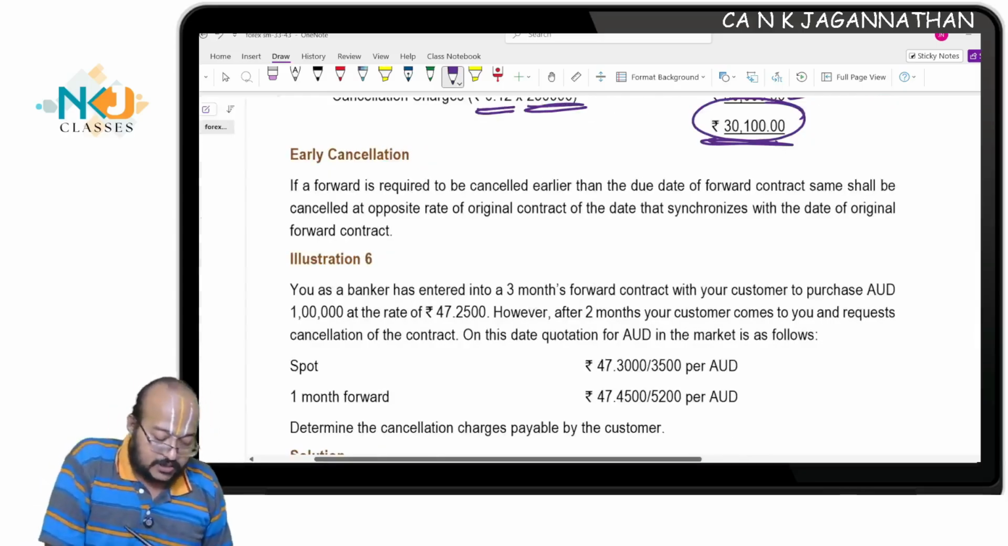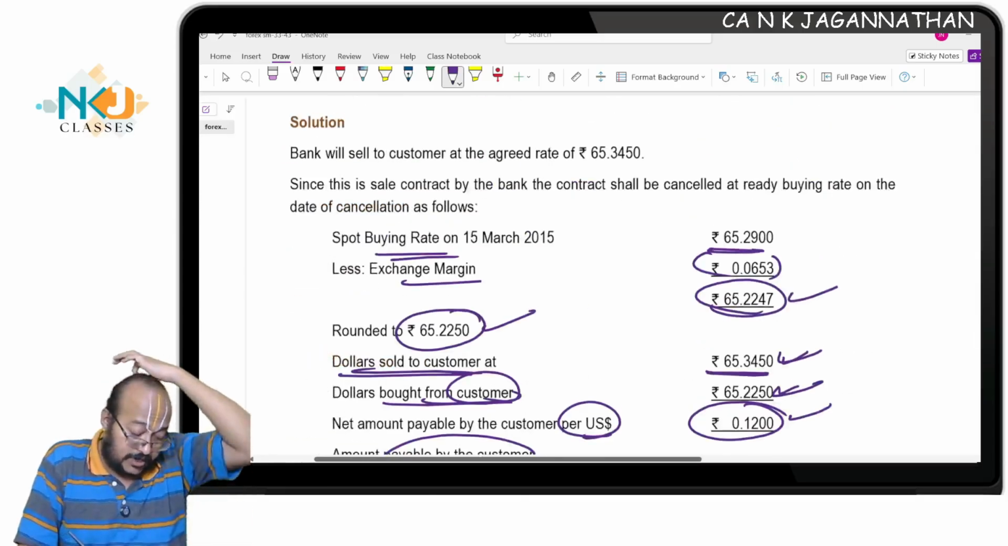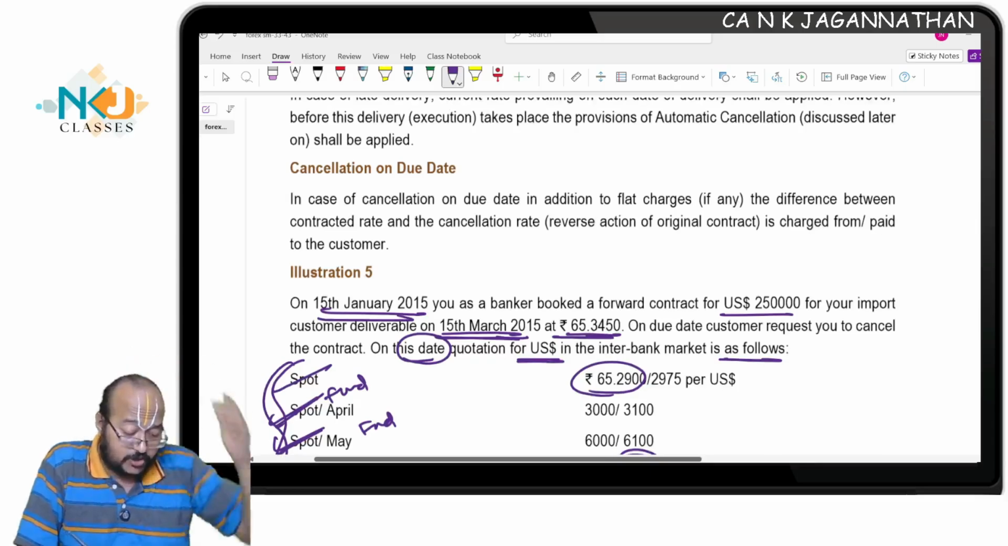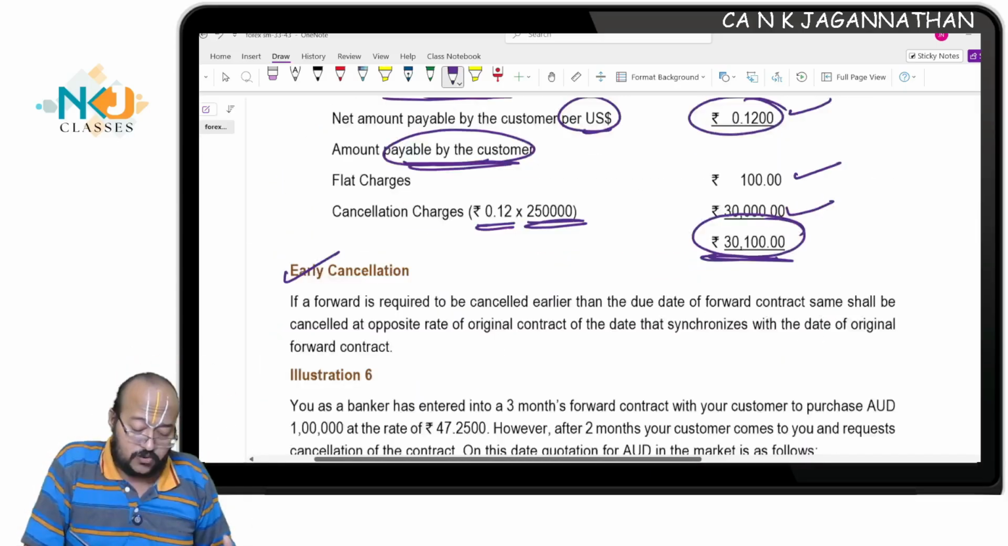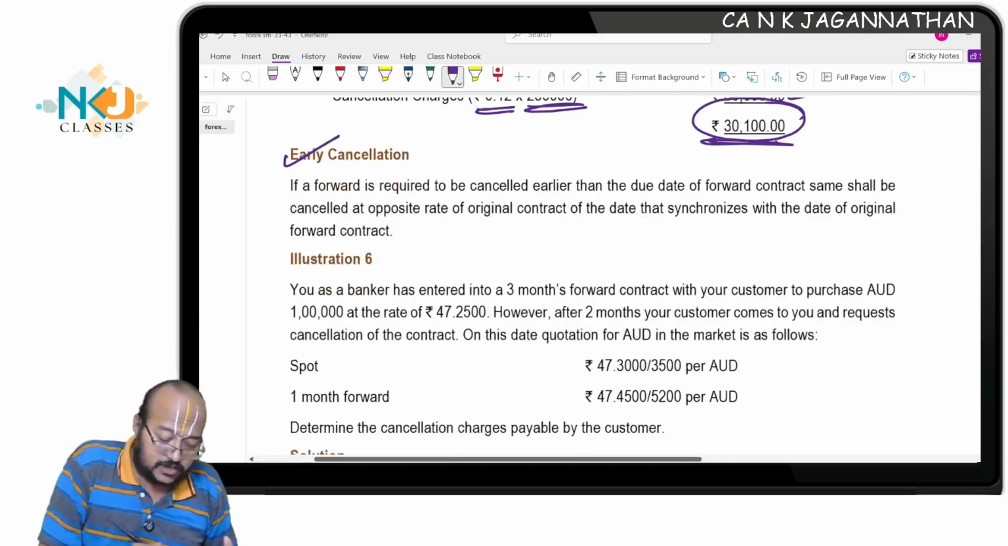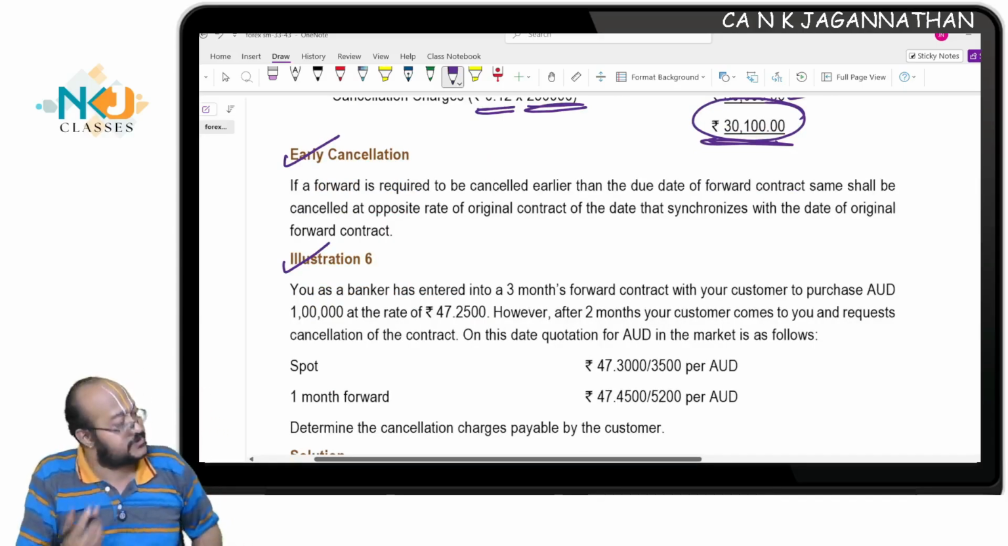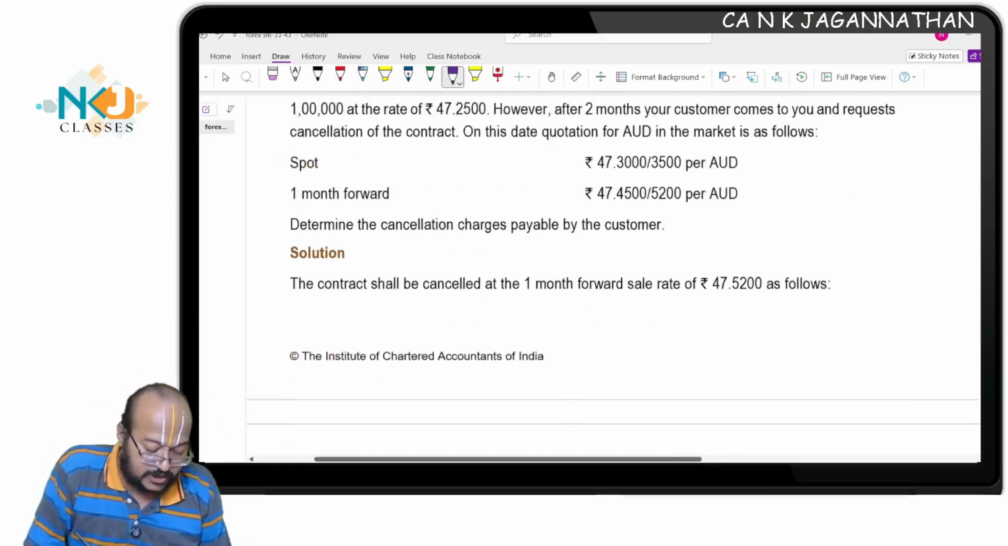Next, early cancellation. We studied cancellation on the due date. Due date cancellation we studied. Now early cancellation. Shall we see early cancellation? See here. Take illustration number 6. Through this, we will understand early cancellation.